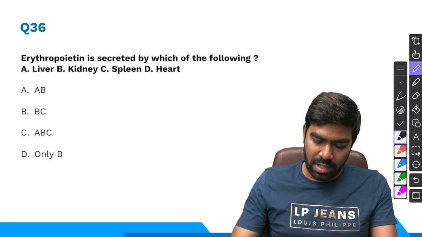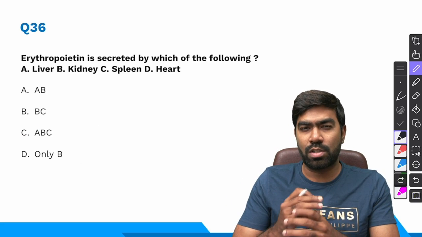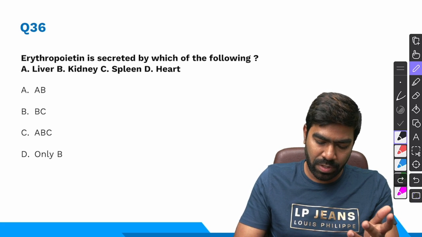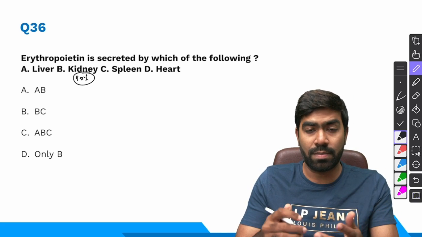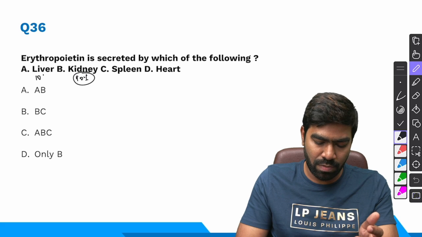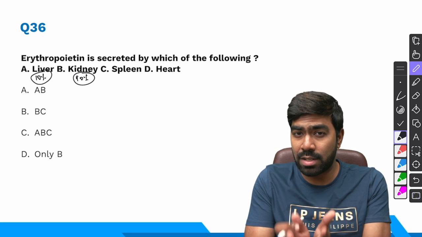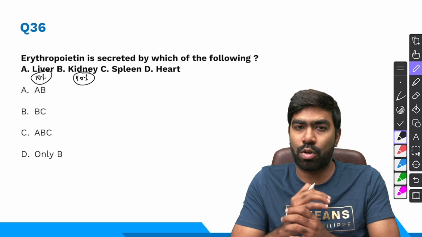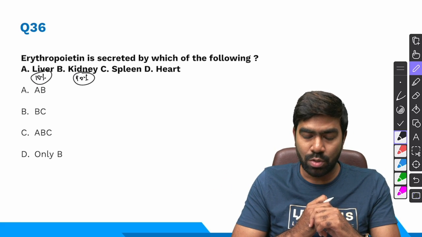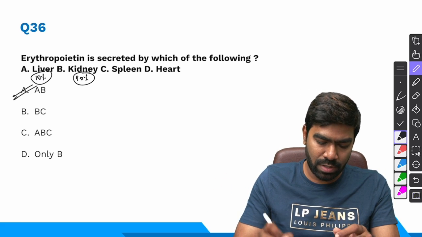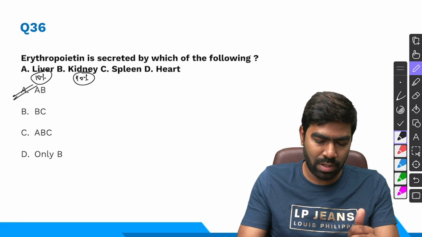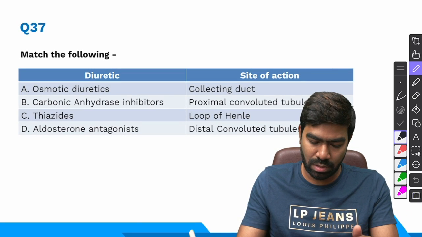So moving to question number 36, erythropoietin is secreted by which of the following? It's one of the simplest questions in this INI. So 90% of erythropoietin, we know it's going to come from the kidneys only, and 10% is going to come from the liver. In the kidneys especially, it's going to come from the interstitial fibroblast-like cells near the proximal convoluted tubule. So that's the source of erythropoietin predominantly. The right answer for this question is option A and B together. There are no other known source of erythropoietin in humans.